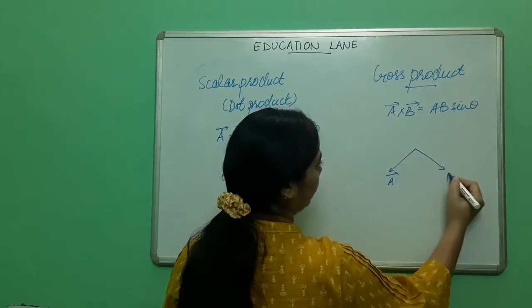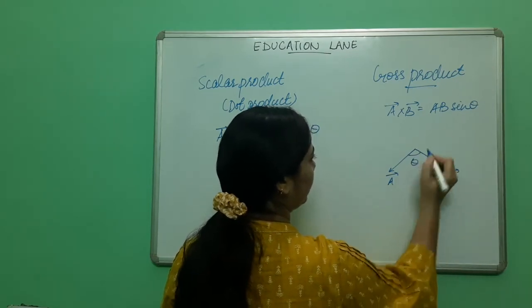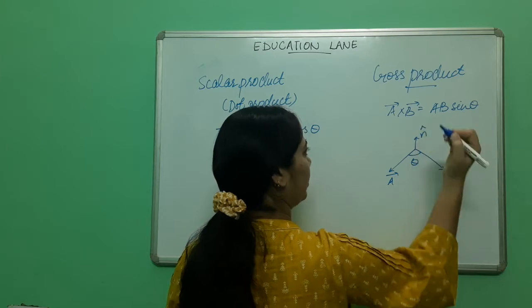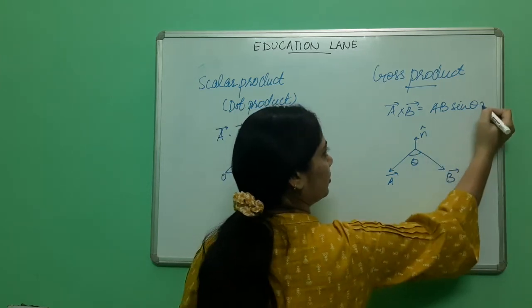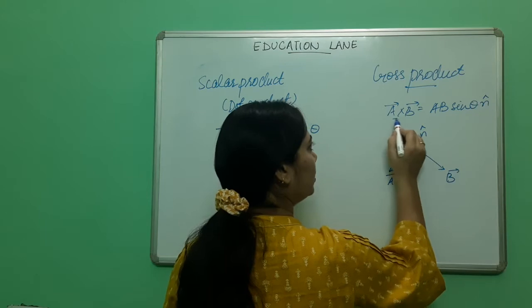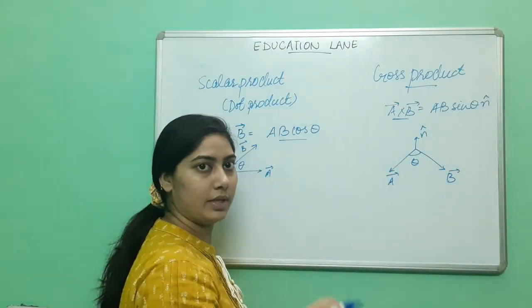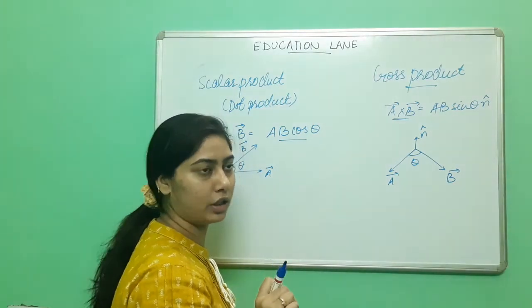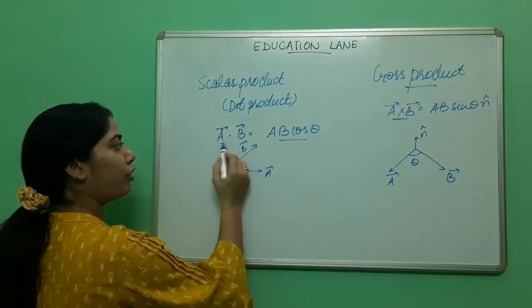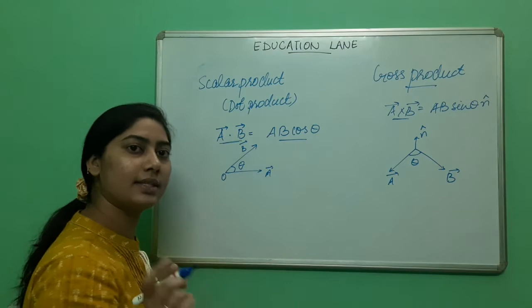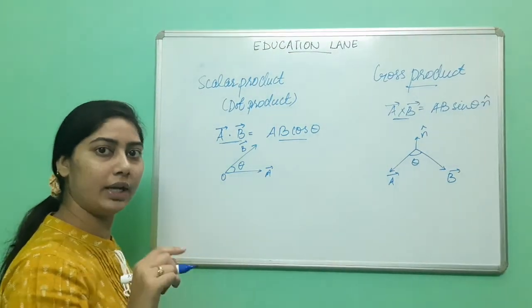A, B, this will be its direction. The resultant of cross product will always be a vector. Basically it will be having magnitude and direction. The dot product of two vectors will always be a scalar, that is having only magnitude.